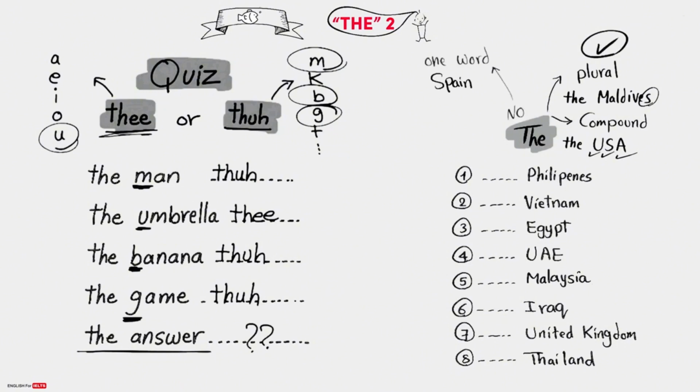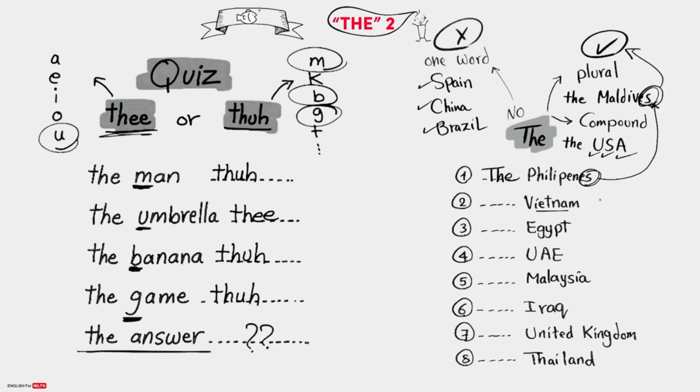We say Spain, 1 word, not "the Spain". We say China. We say Brazil. 1 word, 1 word, 1 word. No "the" before them. Philippines, S at the end, plural, like this S. So yes, use "the Philippines". Vietnam, 1 word name doesn't take "the", no "the" here. Egypt, 1 word, also no "the".